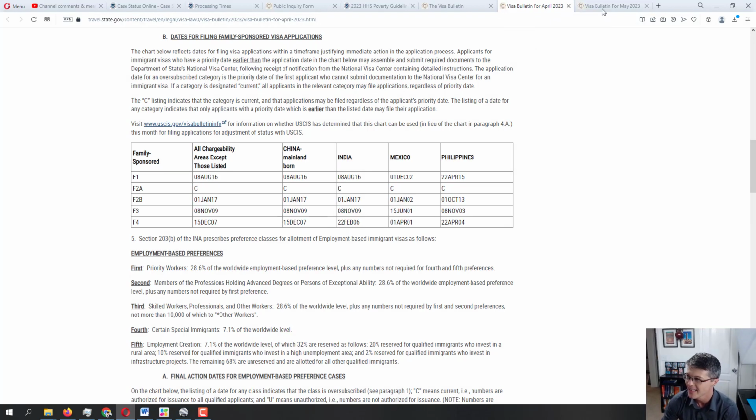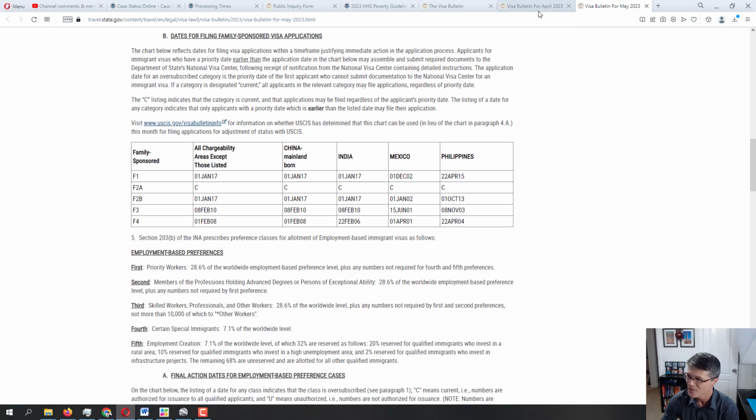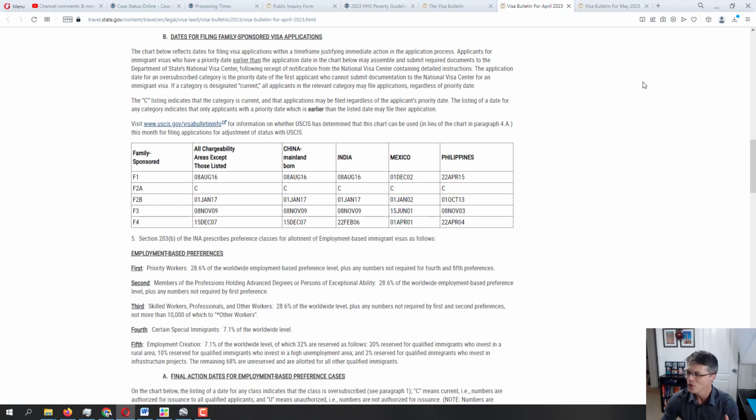Let's see China, India. Same thing for China, same thing for India. Unfortunately for Mexico and Philippines, there is still no movement. But if you are from Mexico or Philippines, don't be too discouraged by it. I'm thinking that there has to be a movement. If you see in the same preference category the movement for a certain chargeability area and you don't see it for another one, it just means they have not updated those numbers yet. So I am thinking that within the next couple of issues of the Visa Bulletin, we will see the movement for Mexico and Philippines as well. So do not be discouraged too much.